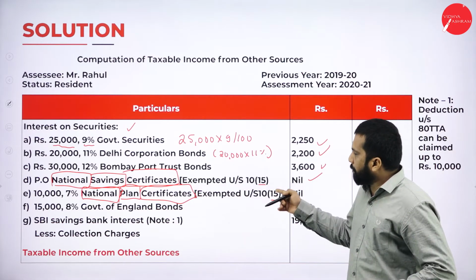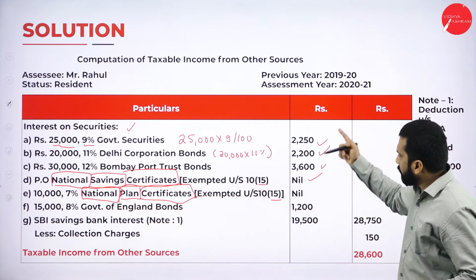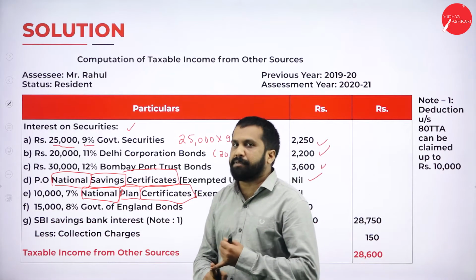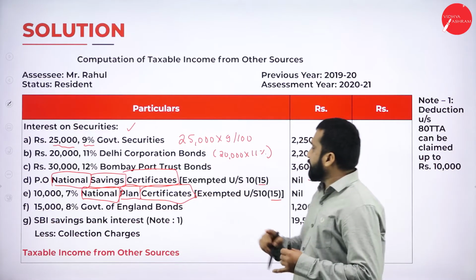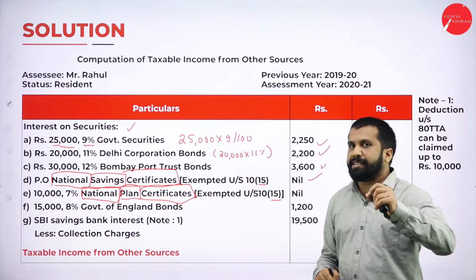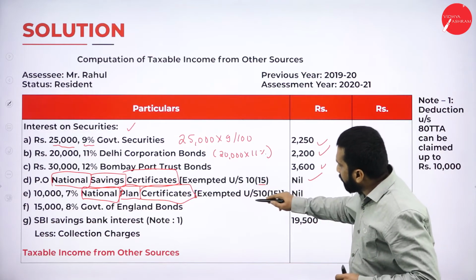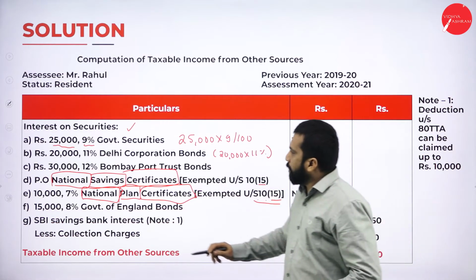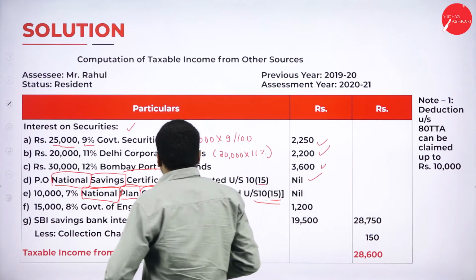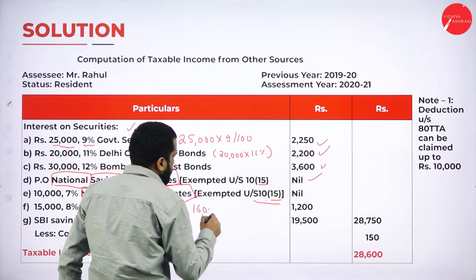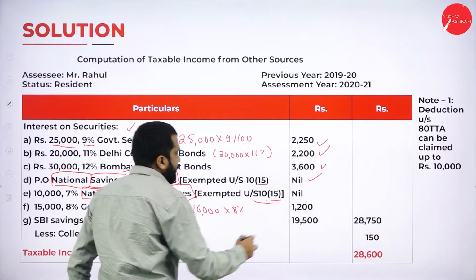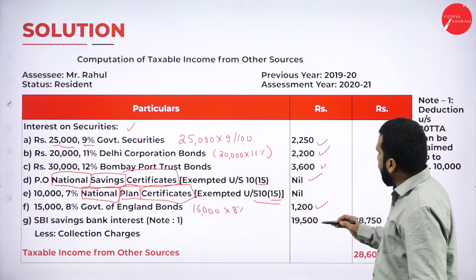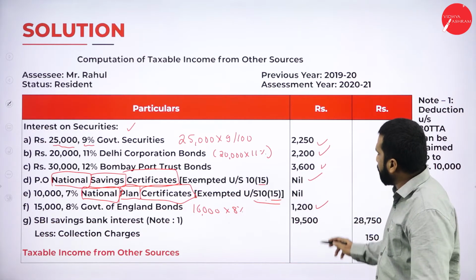They will not give you marks for the section. They will give you marks only for numbers. Now, if you can remember, National Savings Certificate, National Plan Certificate always comes under section 10, subsection 15. Now, how do we read this? Section 10, subsection 15. Now, 16,000, 8% Government of England. 16,000 multiplied with 8%, 1,200.